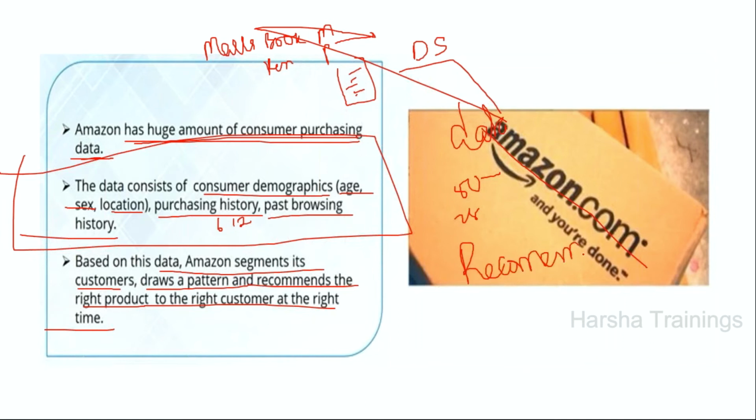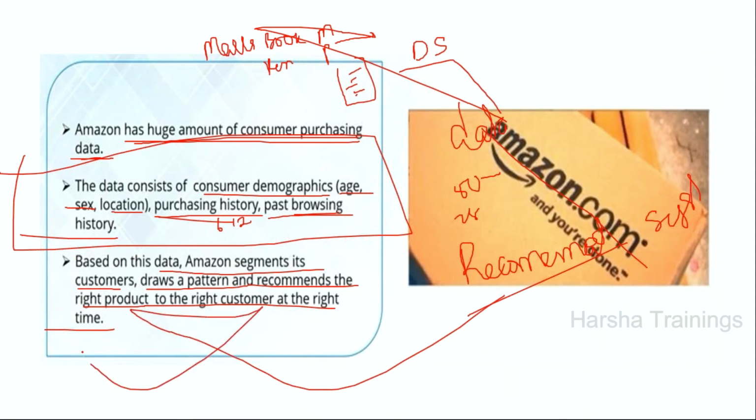What is the data science project we have in this Amazon recommendation system? Based on your previous purchasing history and past browsing data, my recommendation system will give alerts to specific customers: the right product to the right customer at the right time. Understood? One such recommendation system is one such kind of data science and machine learning application in this case study. Now, let me go for another one.